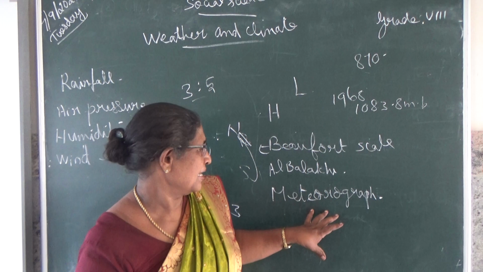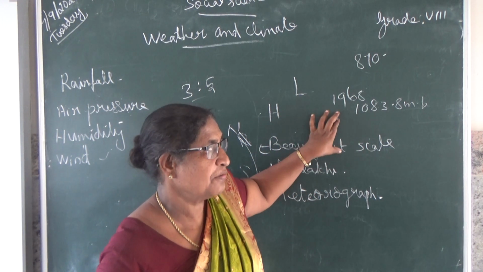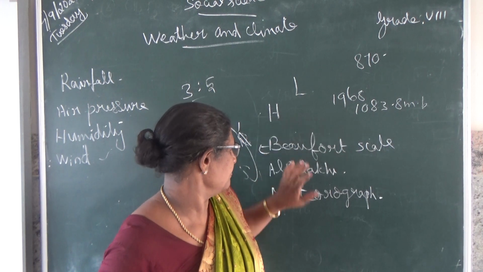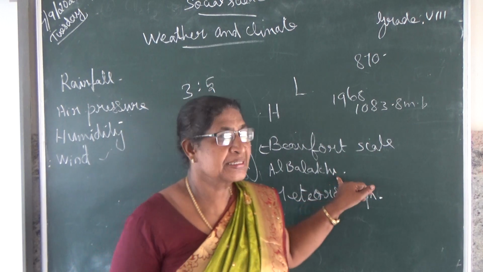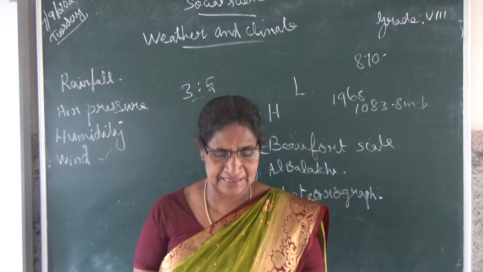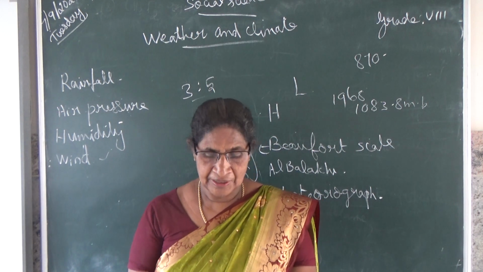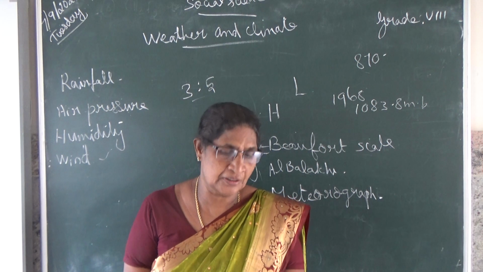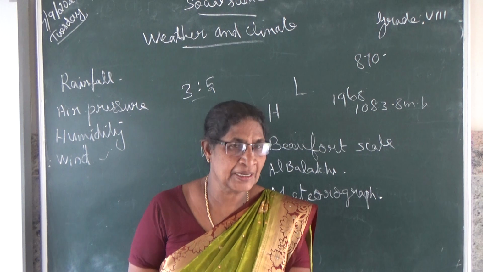These are the names of instruments. This is the name of the man who developed the scale, and this name is of the man who prepared the Climatic Atlas. Okay, so Brazil has a large area where the average wind speed is very low. Where is Brazil located?